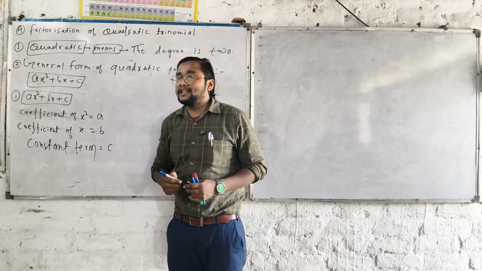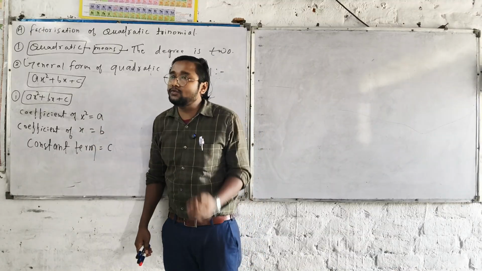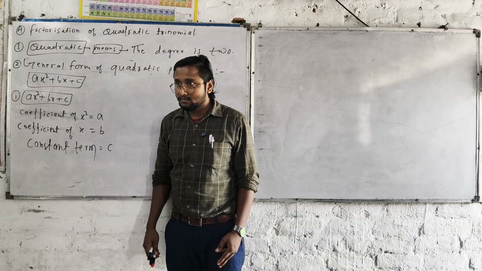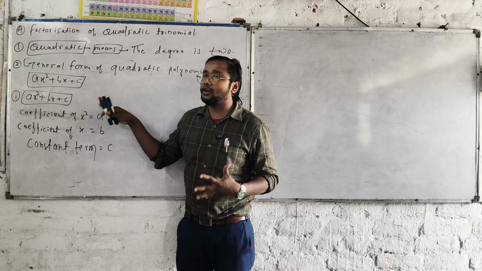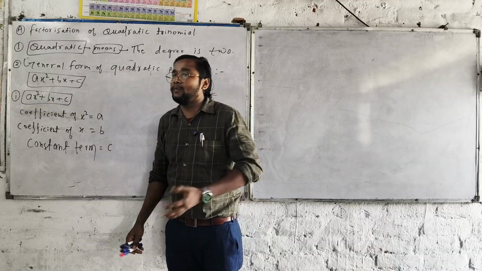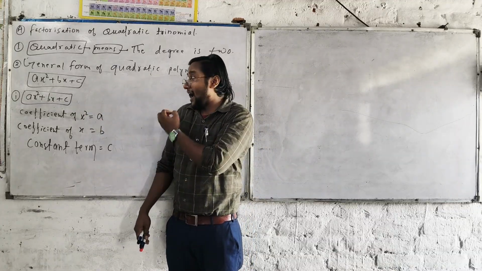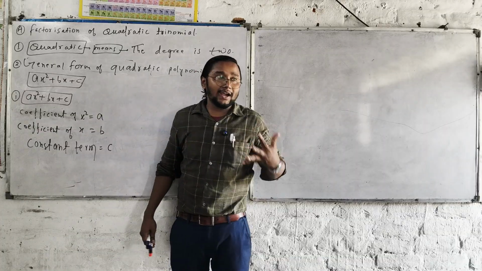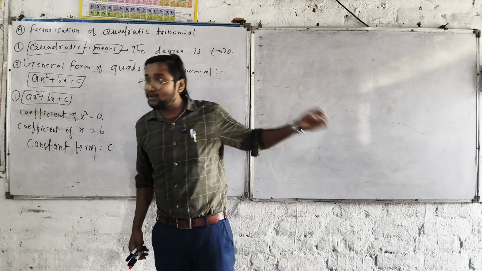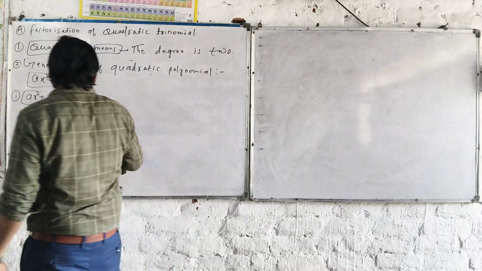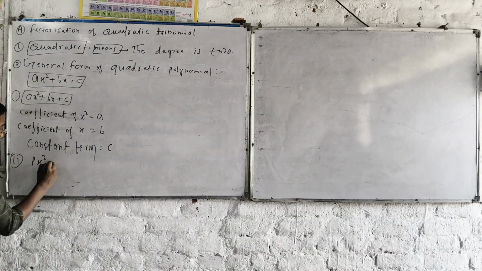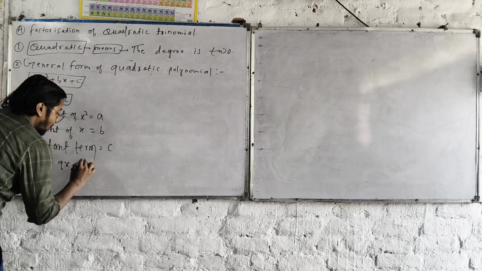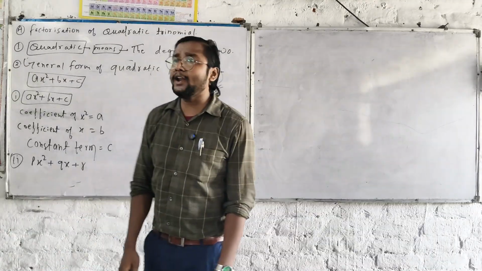Whenever in mathematics you have a quadratic polynomial or trinomial, when I ask what is the coefficient of x squared in the quadratic polynomial, always say a. Don't say anything else until something else is said. Let me tell you: px squared plus qx plus r. Now it is also a quadratic trinomial.